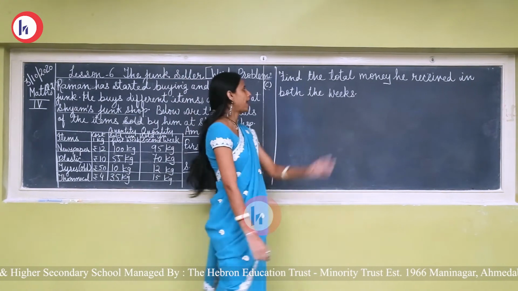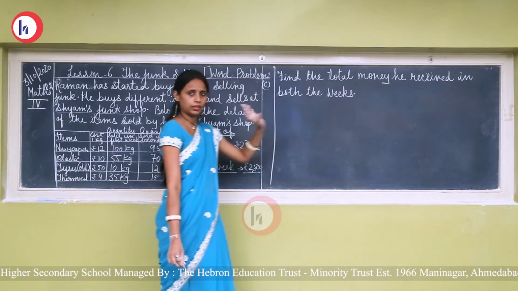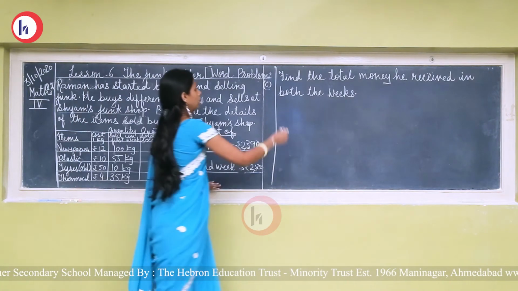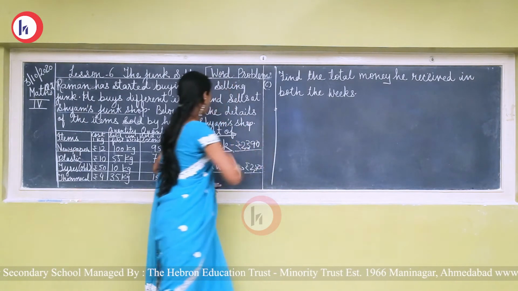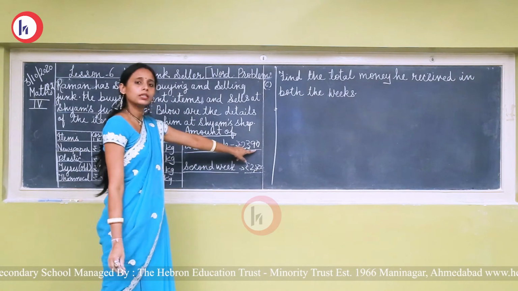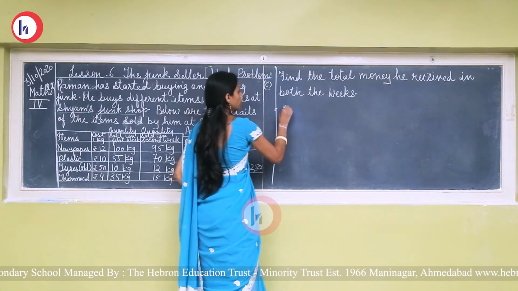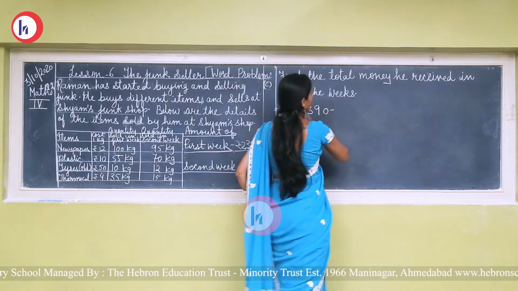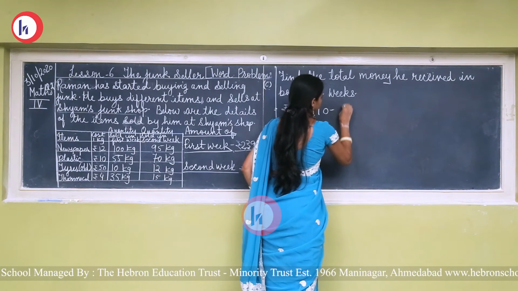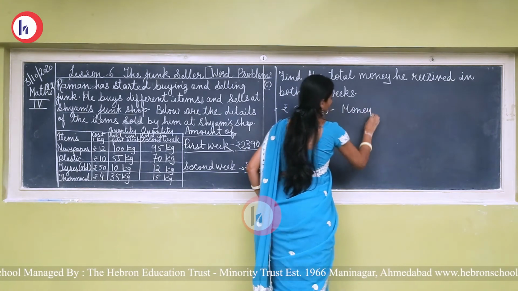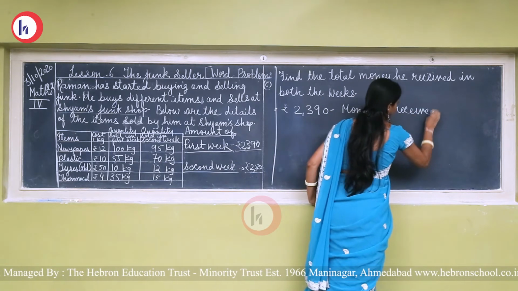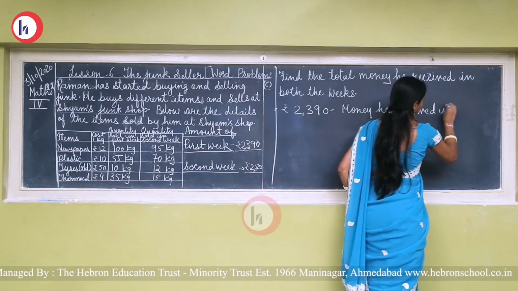Okay, next question. Find the total money he received in both weeks. Yani first week and second week. We have to find the total money. So, first week rupees 2,390. The amount of first week rupees 2,390. So, money he received in first week.